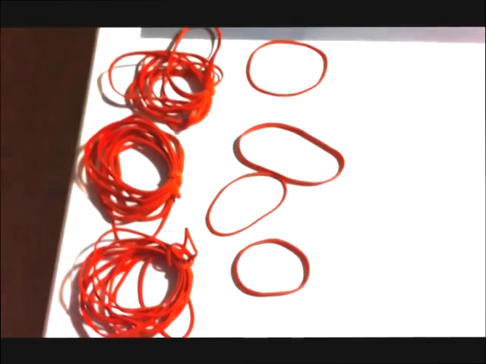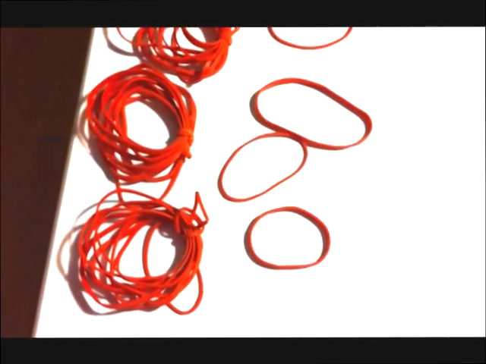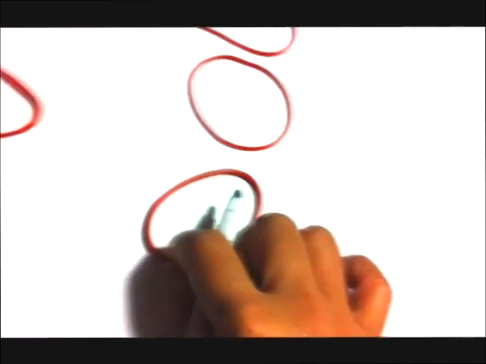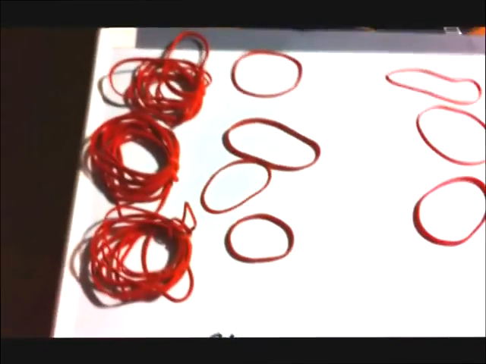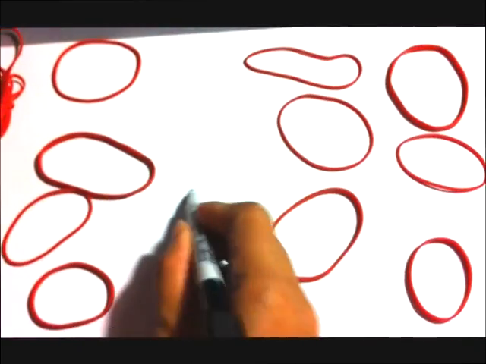What if I want you to subtract from this number, which is 34, this number of rubber bands? So we have 4, 5, 6. So we'd like to subtract 34 minus 6. Let's write that: 34 minus 6.